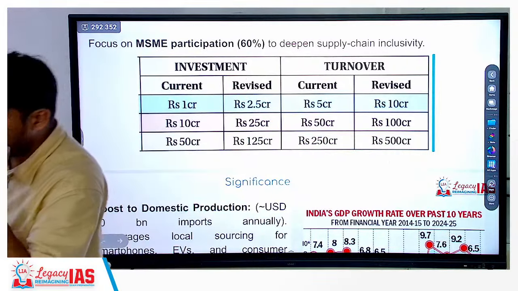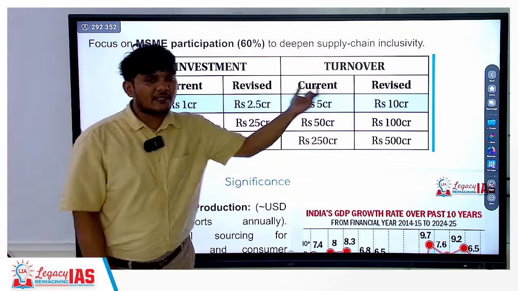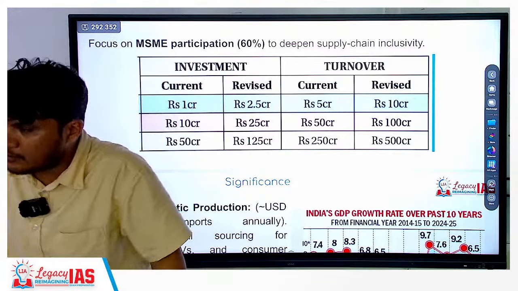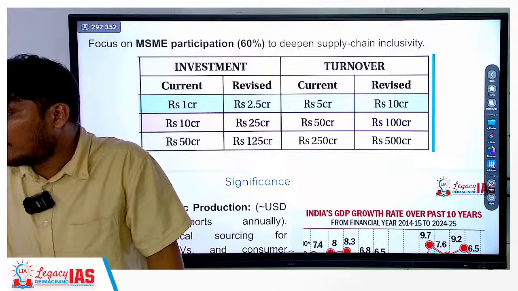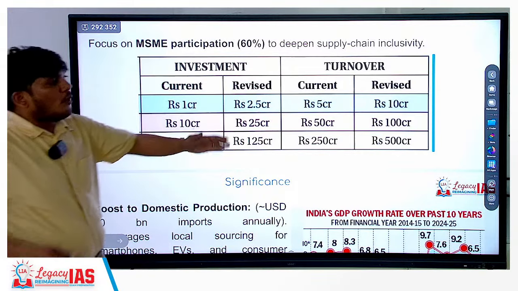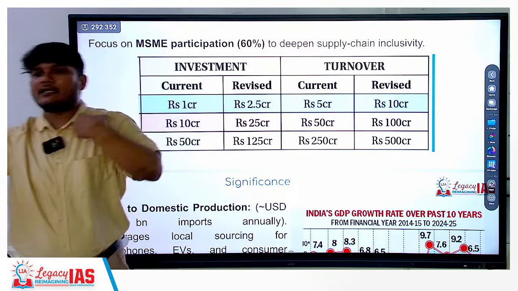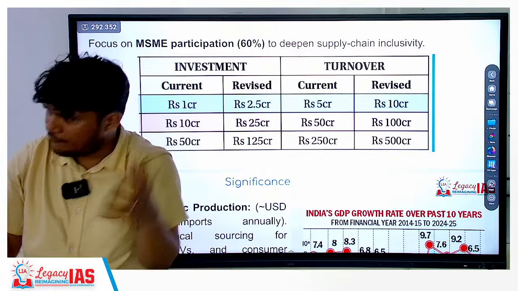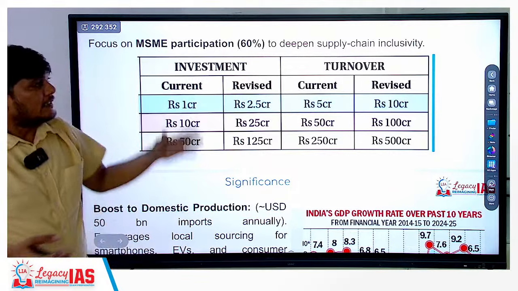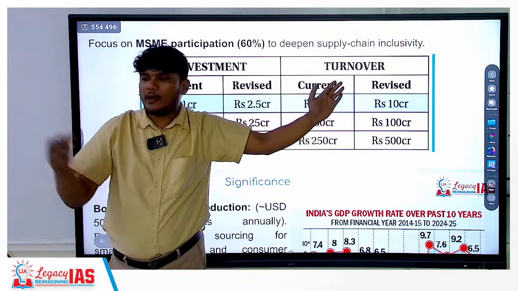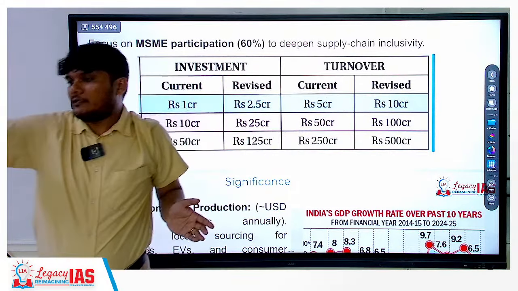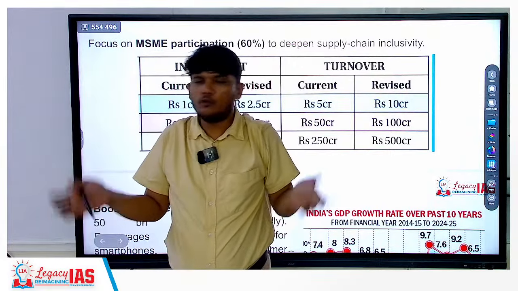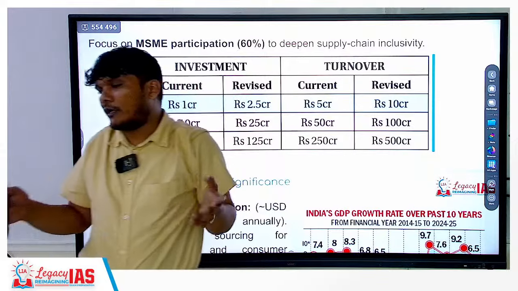The question in mains you can expect is, what can be the consequences of this change in criteria of the MSME? Critically analyze. So what will happen is now more companies will be considered as MSME, correct? So more companies can get the benefit of MSMEs, but since in certain schemes you have limitation of funds, you know, you come up with credit guarantee scheme whose budget allocation is 6,000 crore.